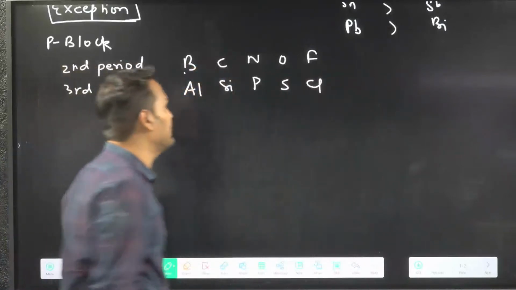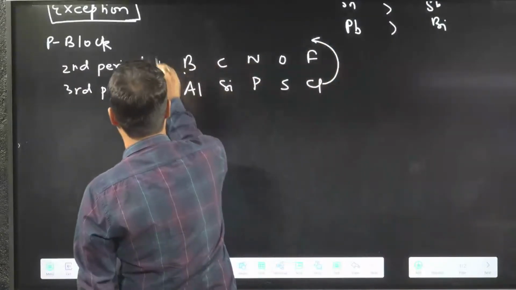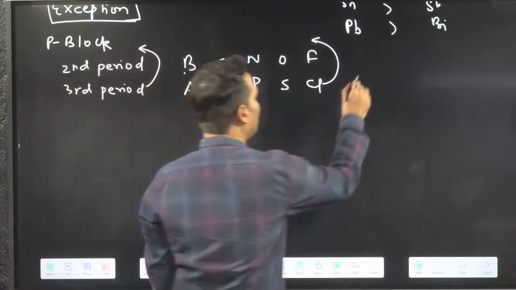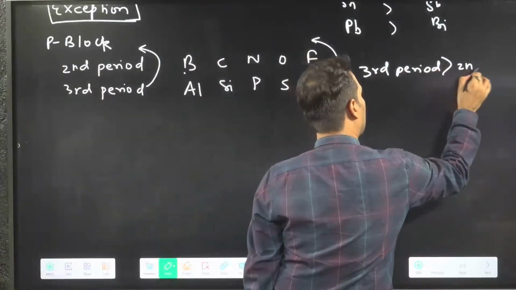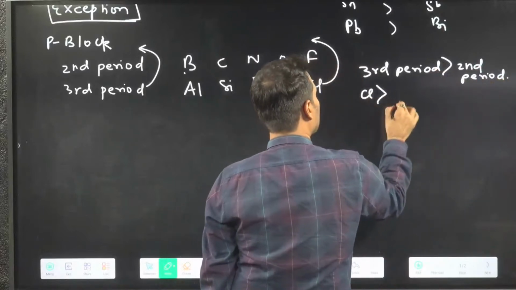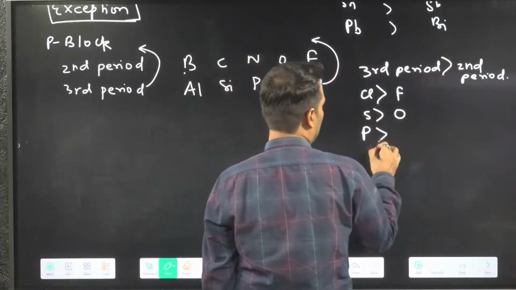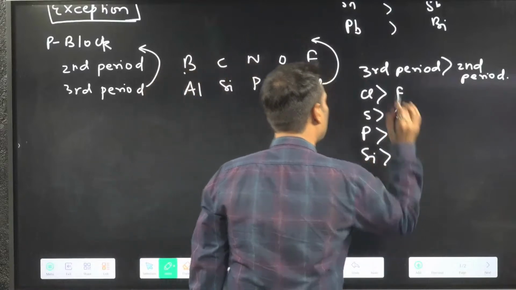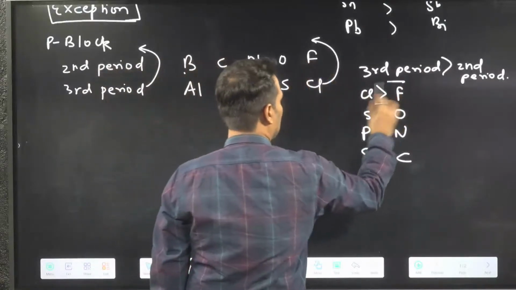But finally, what we see ki third period is more than second. This means chlorine is more than fluorine, sulfur is more than oxygen, phosphorus is more than nitrogen, silicon is more than carbon. Mainly we will focus on the last three.